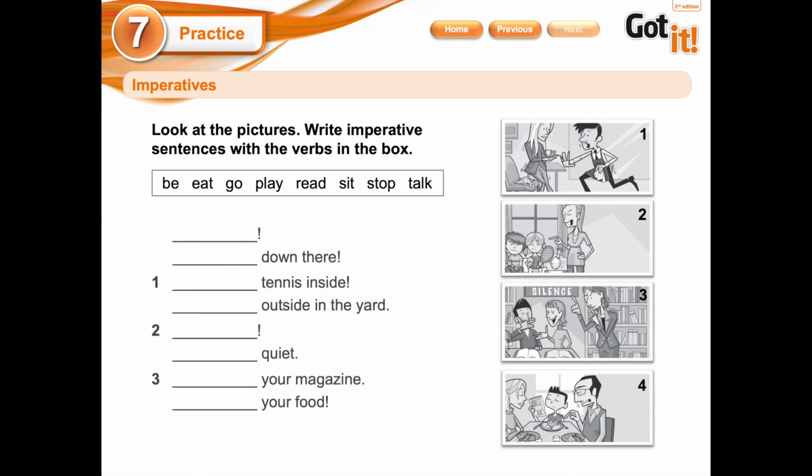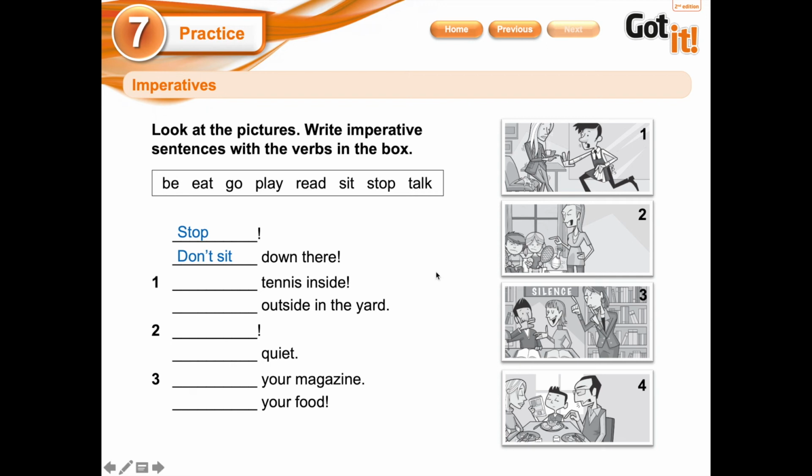Okay, let's go with the other exercise. Look at the pictures and write imperative sentences with the verbs in the box. So what are we going to do? We're going to pay attention to the photograph, then to all these words. Here you have be, eat, go, play, read, sit, stop, and talk. So the boy here says, stop. And pay attention to what she has here on the chair. Stop. Don't sit down there because maybe it's going to make a sound. I don't know, she's going to fall.